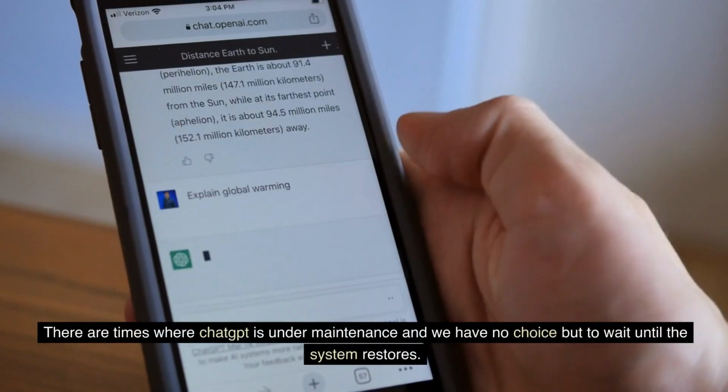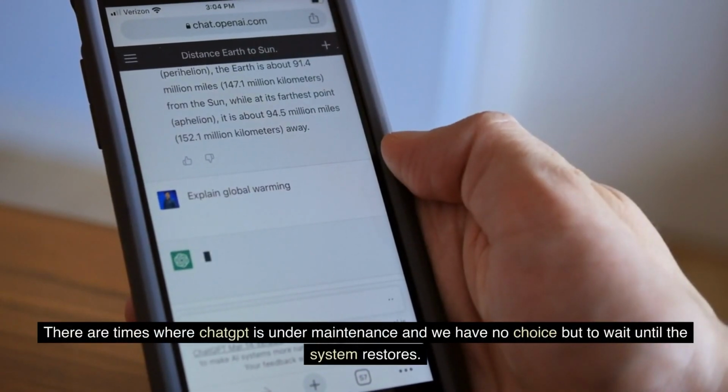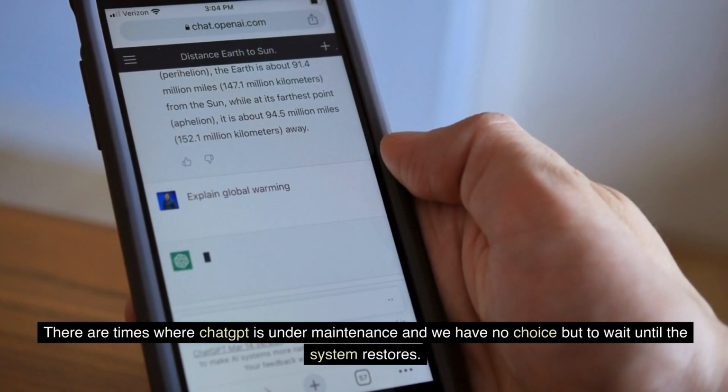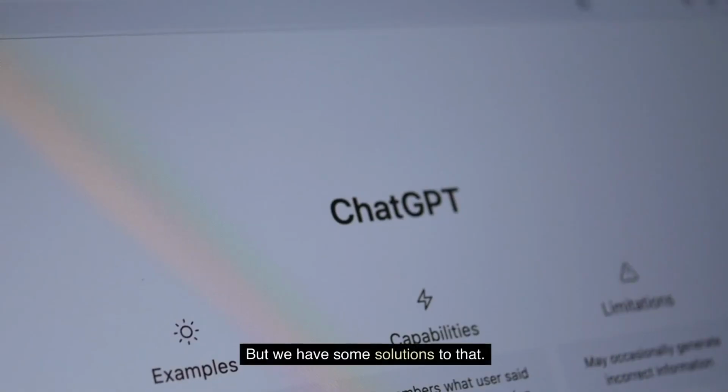There are times where ChatGPT is under maintenance and we have no choice but to wait until the system restores. But we have some solutions to that.